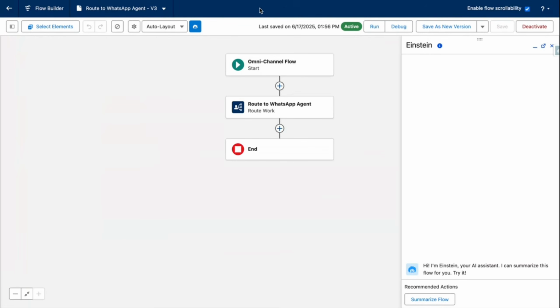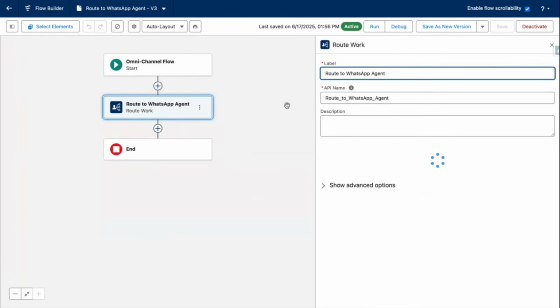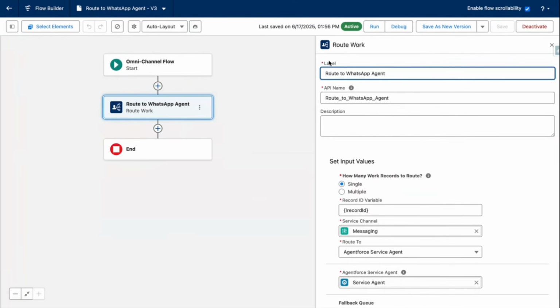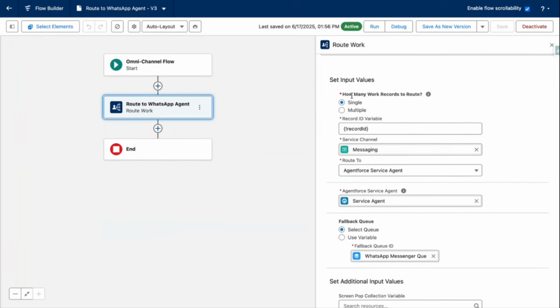So this is the particular flow called Route to WhatsApp Agent, right, which I have created. So I was talking about the omni-channel flow that you have to create. So this is Route Work. If I click on this, see what I was talking about. Simply create a simple name associated with that, right? How many work records to route, right? So just put single record ID, service channel, choose messaging, and route to service agent.